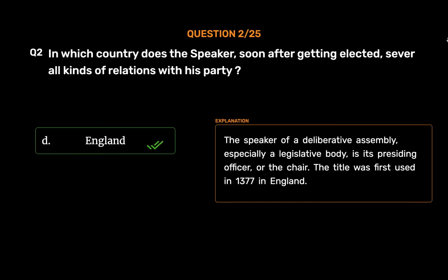England. The Speaker of a deliberative assembly, especially a legislative body, is its presiding officer, or the chair. The title was first used in 1377 in England.